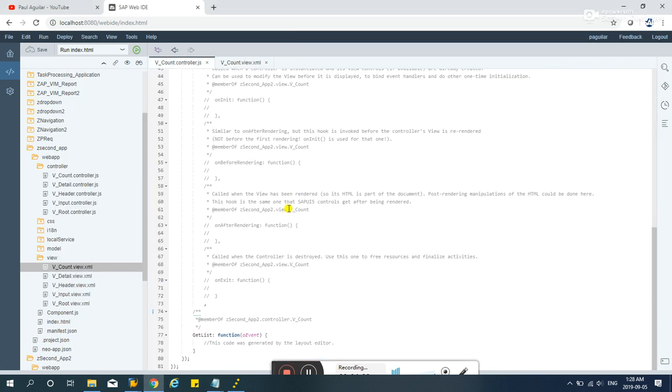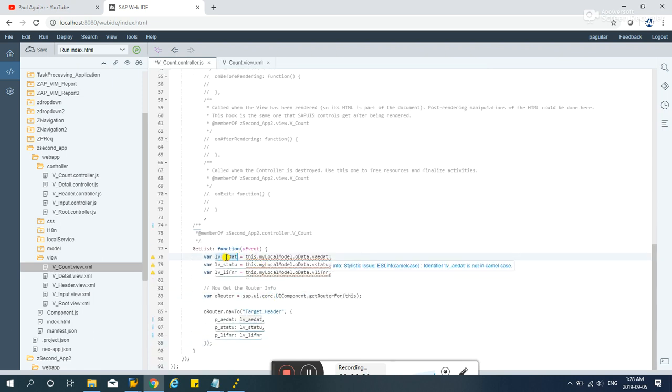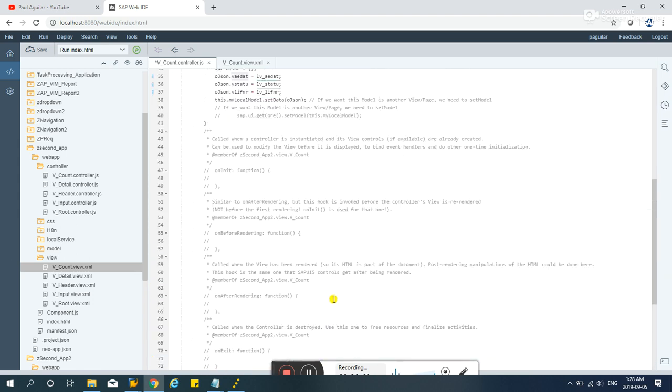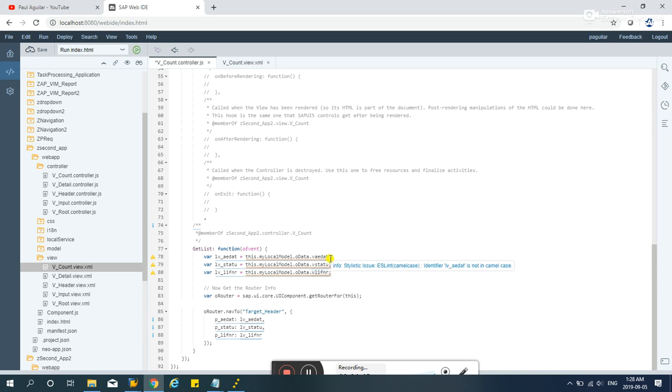The event is automatically created here, which is this guy here, and we'll be adding some code right there. If you can see LVAE dot, it just took these guys here, VAE dot, vSATO, VLFNR, and they were placed there. These variables are now passed over here, and these are the parameters for this target header.